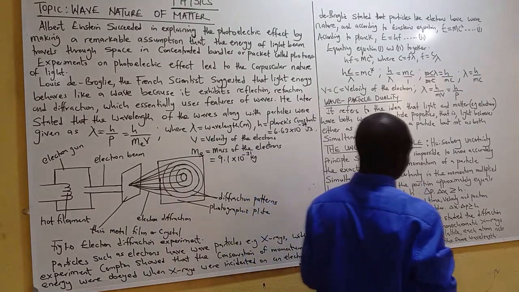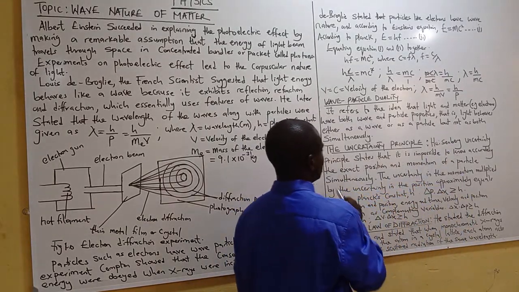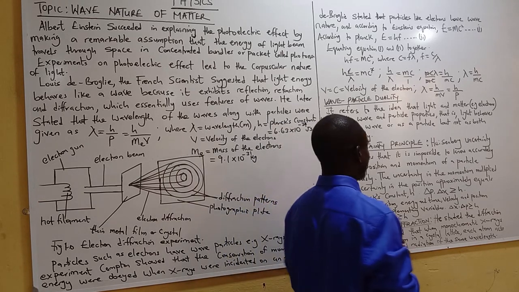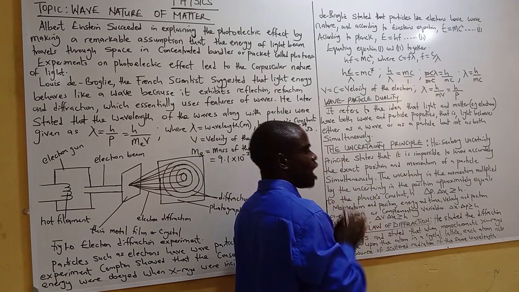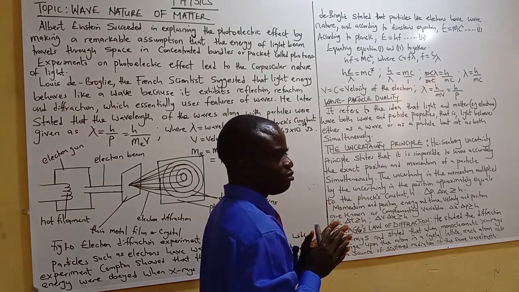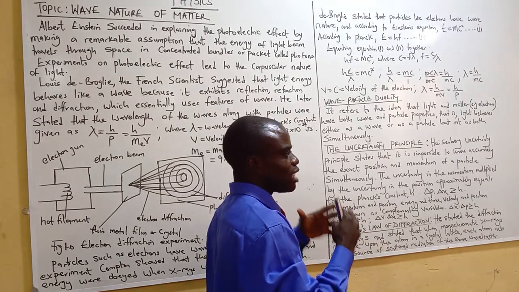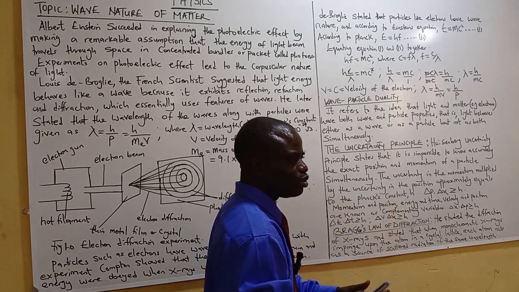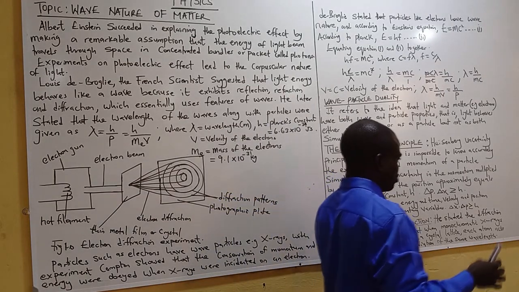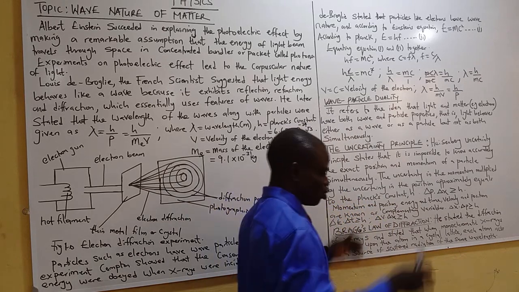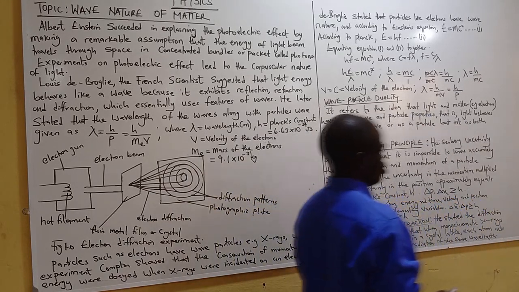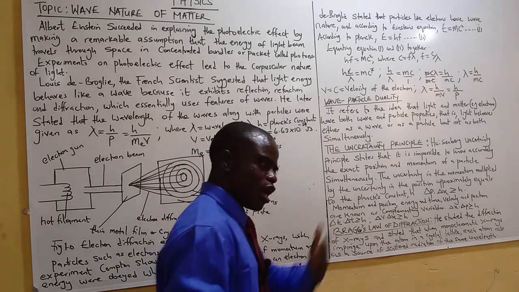Now, the uncertainty principle. The Heisenberg uncertainty principle states that it is impossible to know accurately the exact position and momentum of a particle simultaneously. What do you mean? A particle is moving. You want to know the position and the momentum at the same time? No. You either know the position or the momentum.